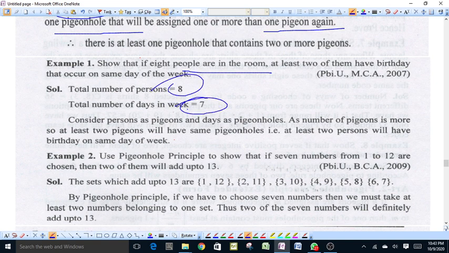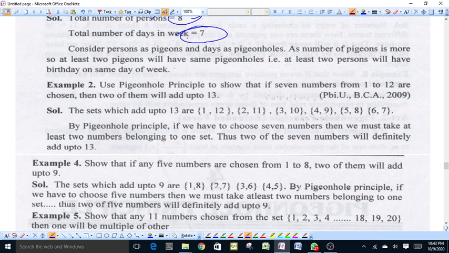We have 8 persons and the days of the week are 7. The 7 days are pigeonholes, and we take the number of persons as pigeons. Then according to the pigeonhole principle, because the number of pigeons is greater than the number of pigeonholes, at least 2 persons will have the birthday on the same day of the week.